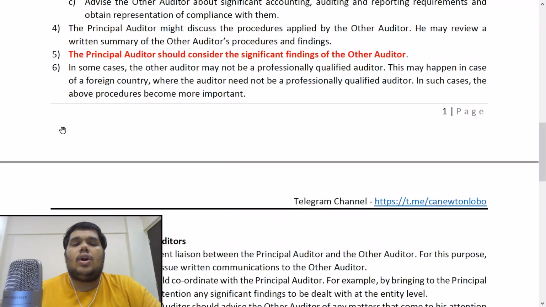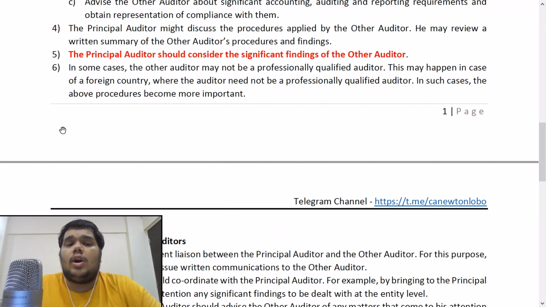Fourth point, the principal auditor might discuss the procedures applied by the other auditor. He may review a written summary of the other auditor's procedures and findings. So the principal auditor, what he can do, he can discuss the procedures that have been performed by the other auditor, or he can review some kind of written summary, some kind of checklist or questionnaire that is filled by the other auditor, which contains the procedures and findings that he has got from his audit. So this can be checked upon by the principal auditor in order to place reliance upon it.